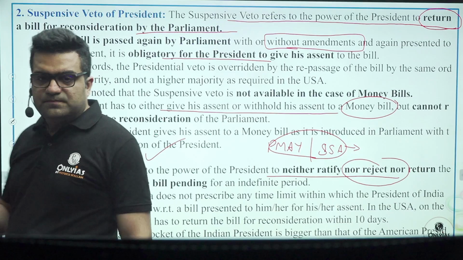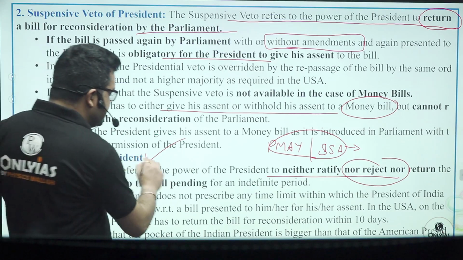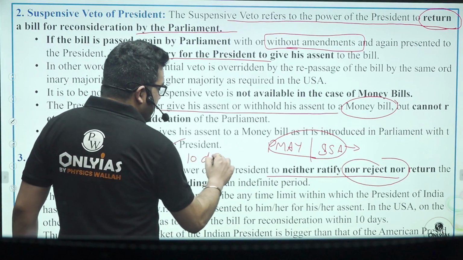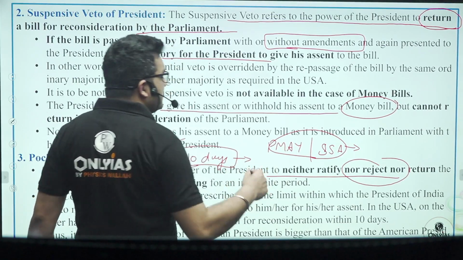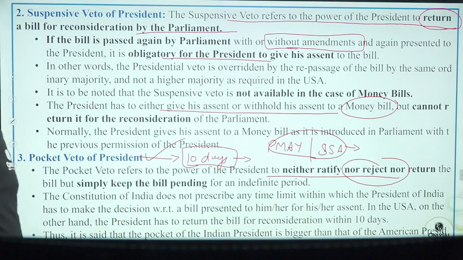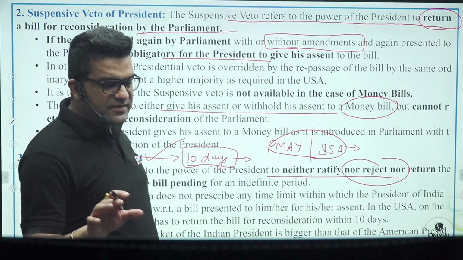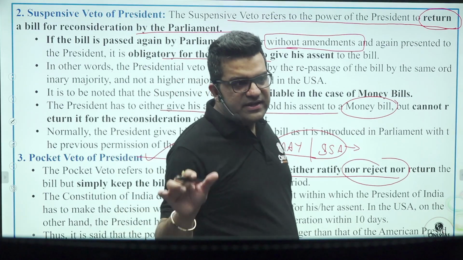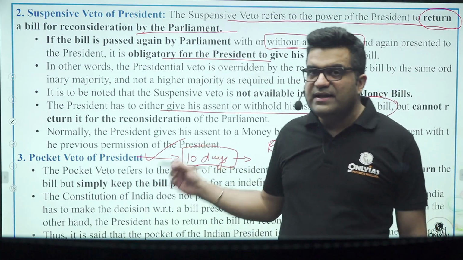Okay, so simply keeping the bill pending for an indefinite period of time. There is no time limit. In the US there is a time limit of 10 days, that if within 10 days the president does not sign the bill, then it is considered that he is exercising pocket veto. Therefore the US Congress can pass the same bill again after the completion of the period of 10 days. But that is not the case with the Indian system.